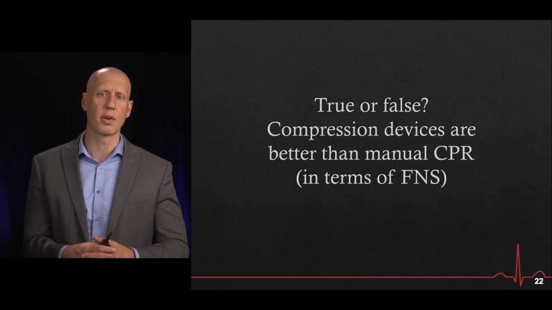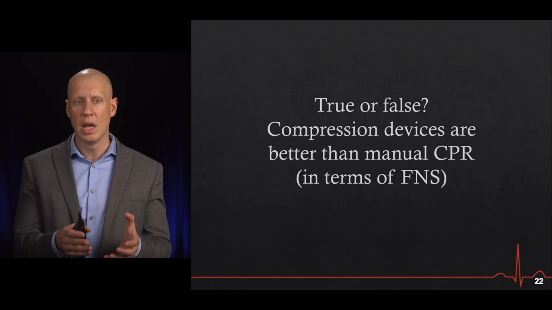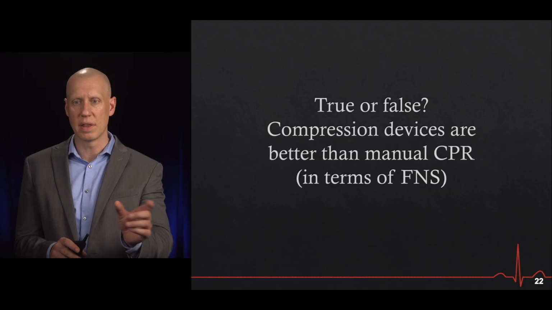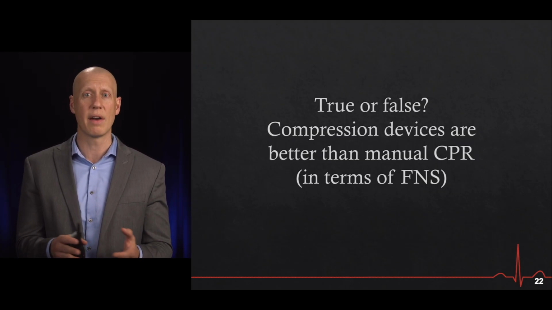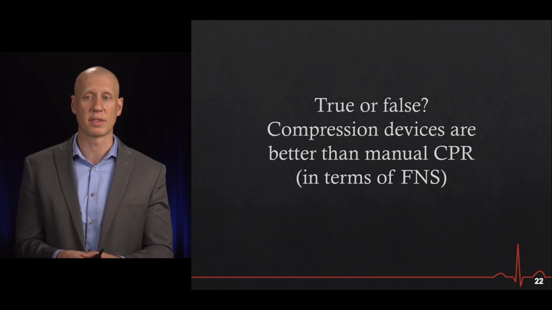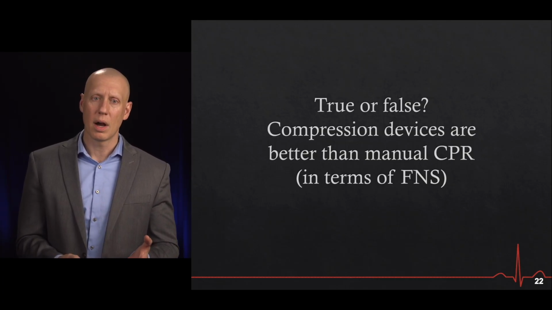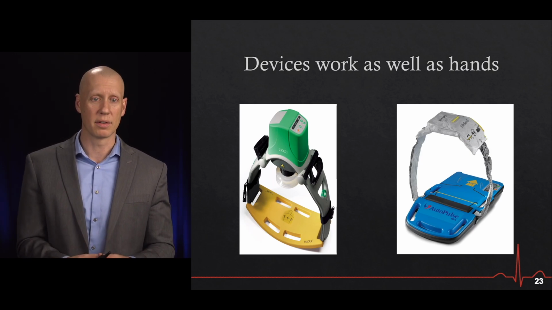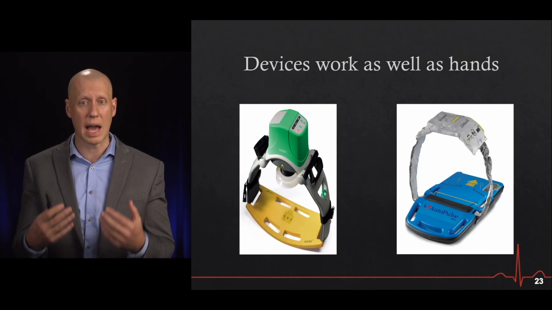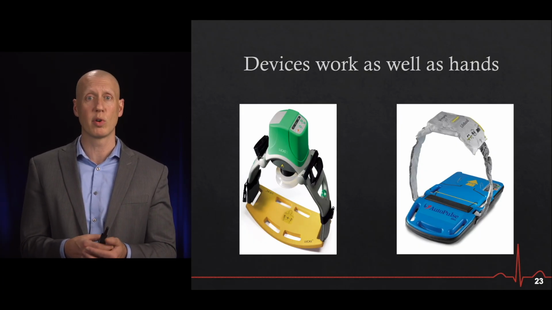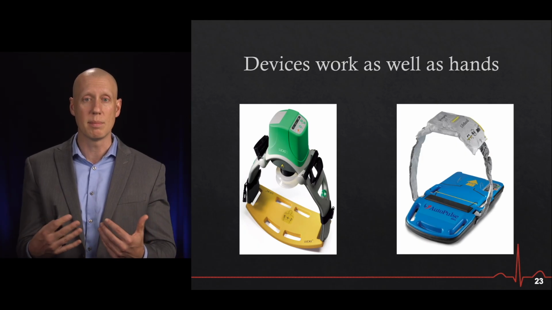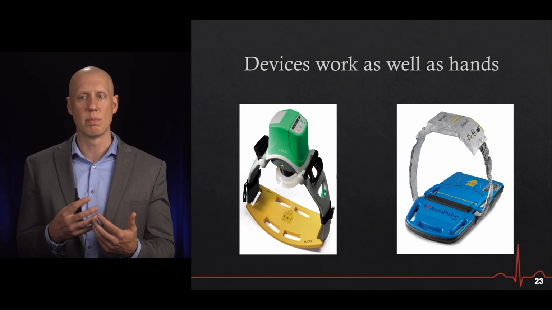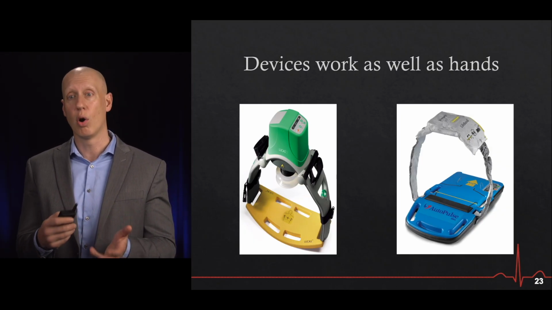So let's talk about a couple other areas that come up when we talk about cardiac arrest. True or false? Compression devices are better than manual CPR in terms of, and this is the acronym we talked about a little while ago, FNS, functional or favorable neurologic status. Well, unfortunately, the devices, while very good, are not necessarily better than our hands. They do offer some other advantages where they can allow individuals, especially if there's a limited number of team members, to be able to perform CPR. They do allow team members to be able to go and do other tasks during the resuscitation, but they've not necessarily been shown to improve patient outcomes over manual CPR.